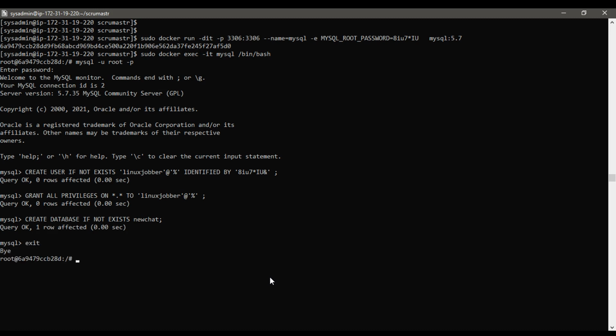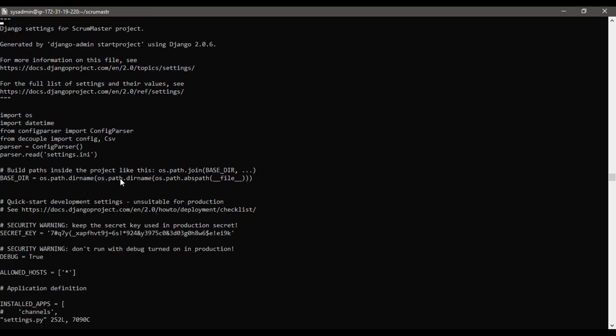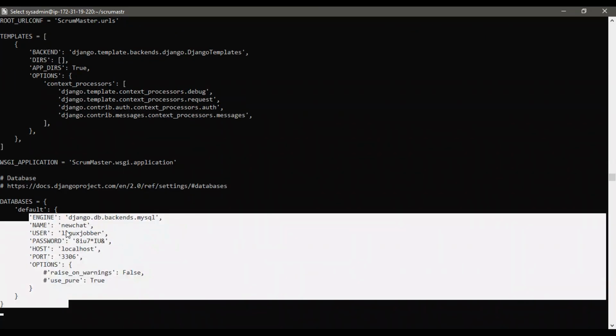In the Scrum Master folder, open the settings.py file. In this file we will look for the database configuration settings. Scroll down to the database section. I will modify the configuration to my details.